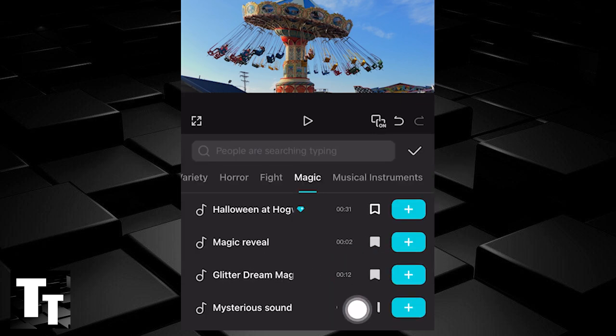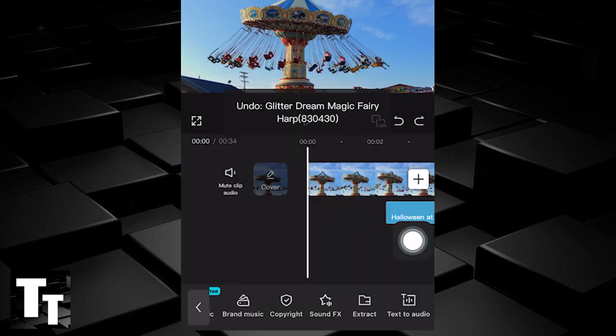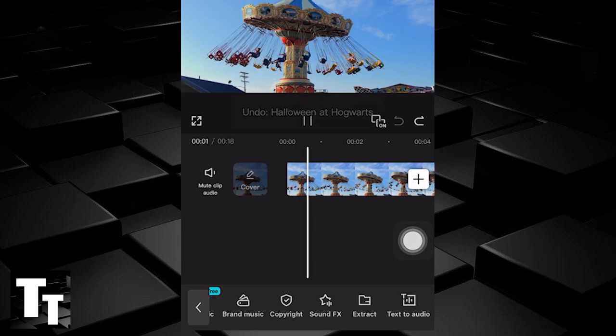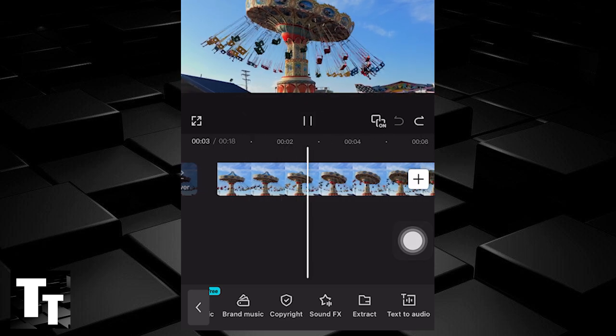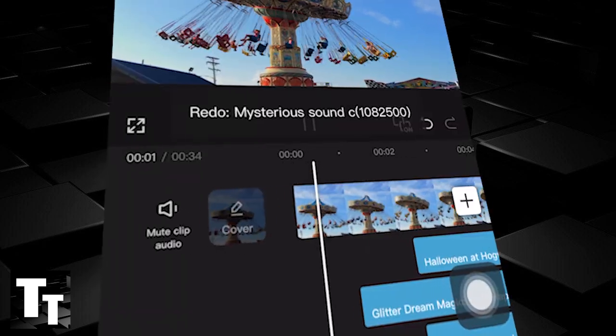Go to sound effects, click the plus icon, or should I say this is the before and this is the after.